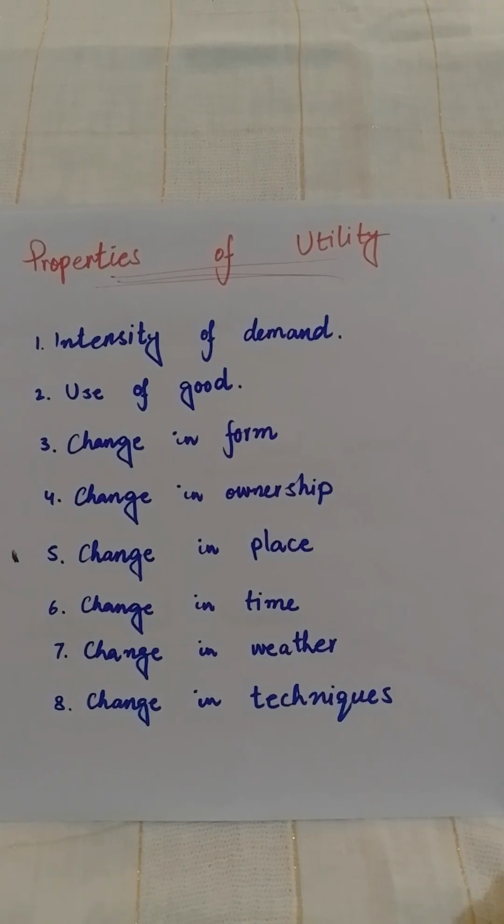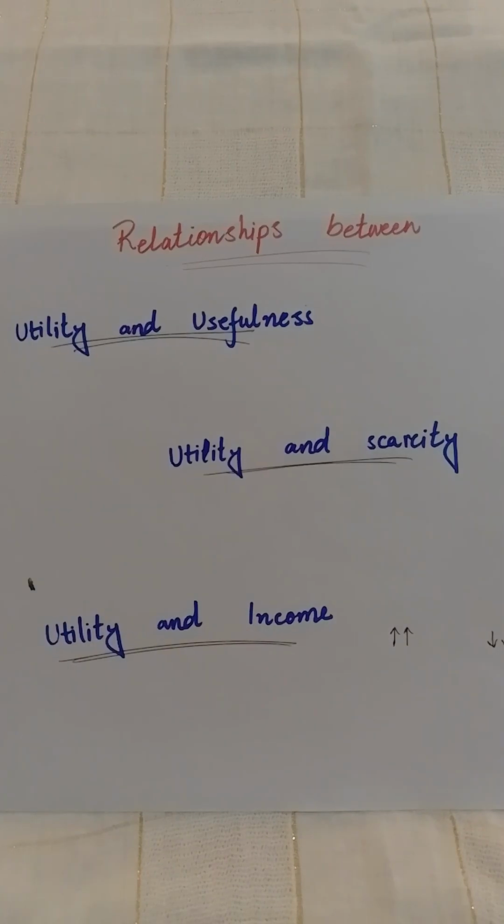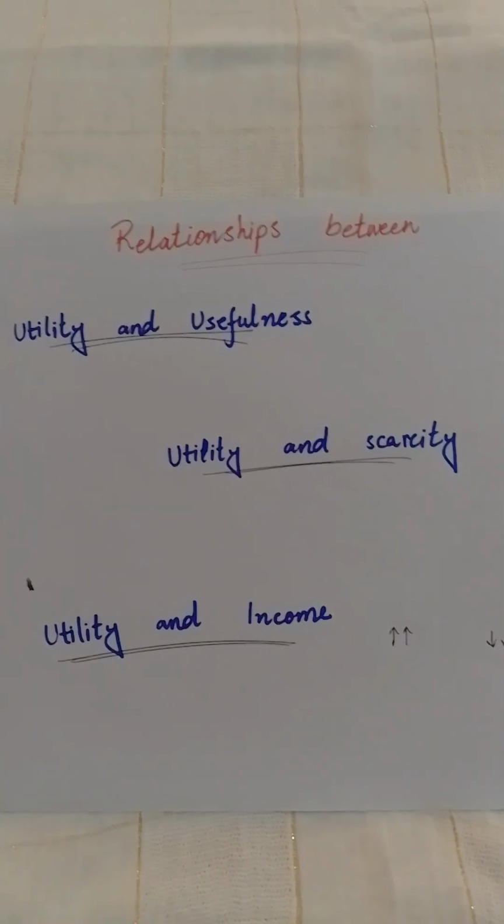So these were the properties of utility. Next is the relationship between utility and other things. We discussed 3 relationships. Number 1 is utility and usefulness. What is the relationship between them? Utility is the power or ability of a thing to satisfy us, but it doesn't mean that it is useful or good for us.